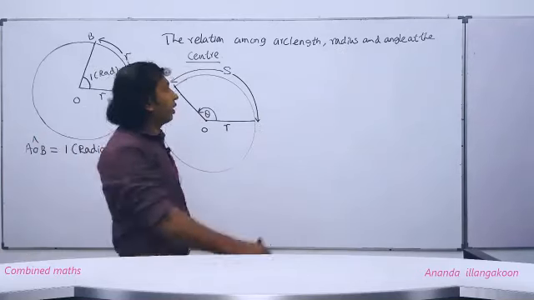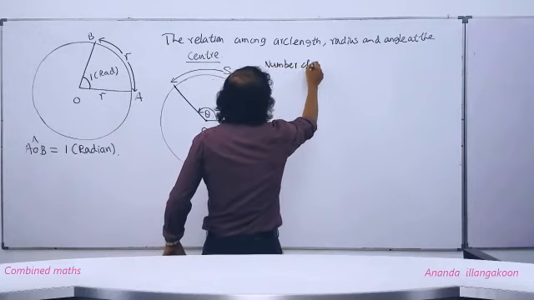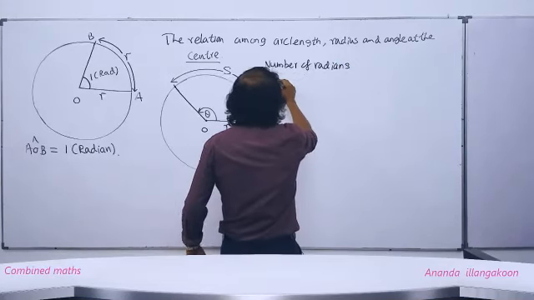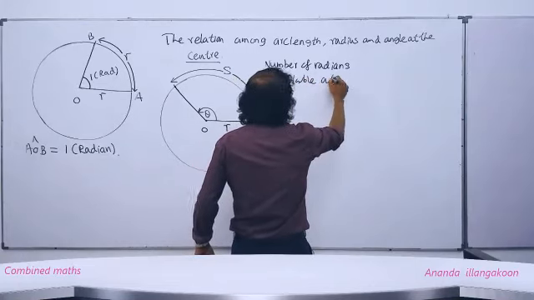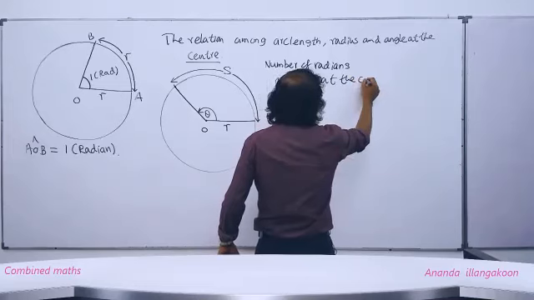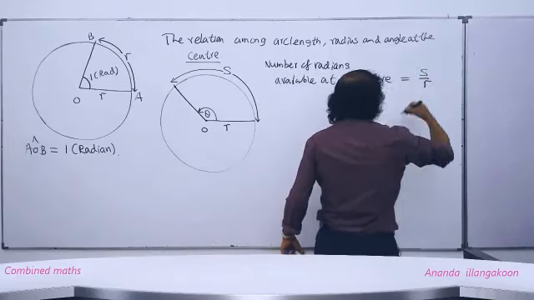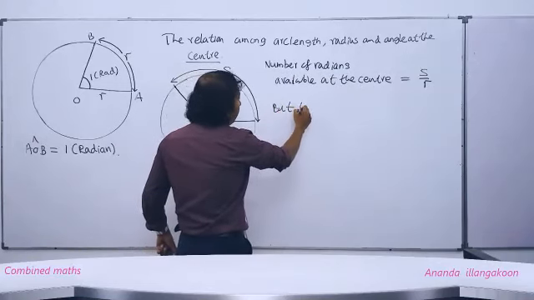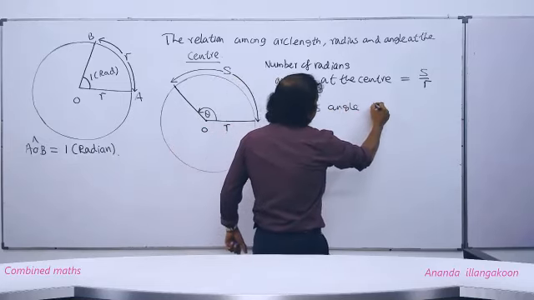Then you can write down: number of radians available at the center equals S upon R. But this angle is theta.